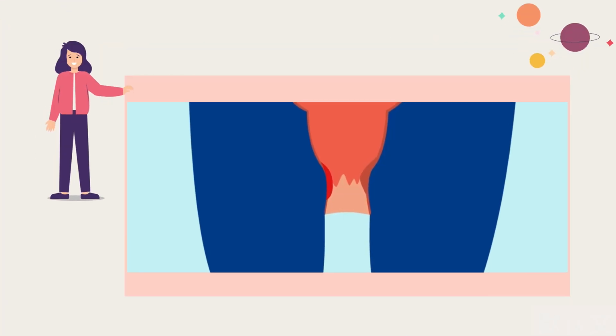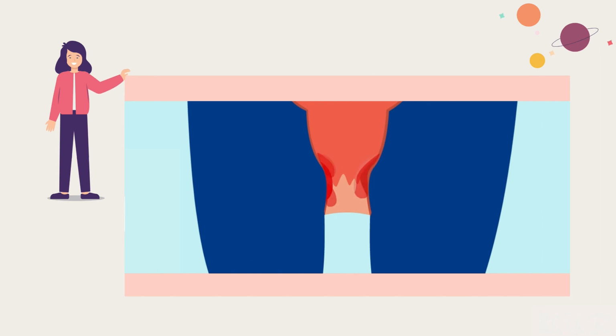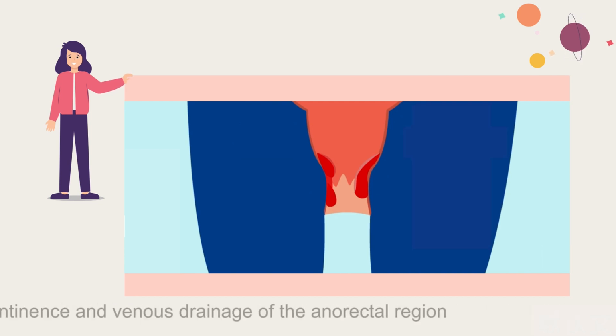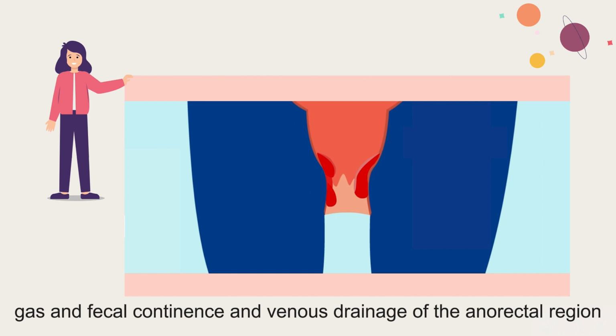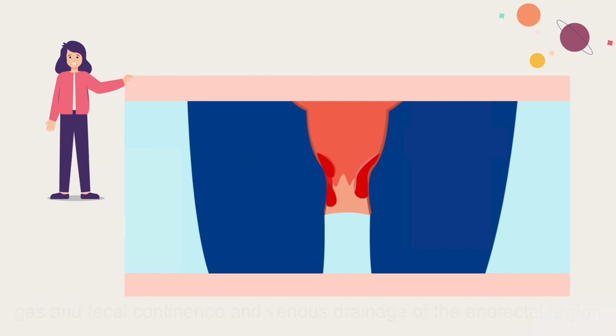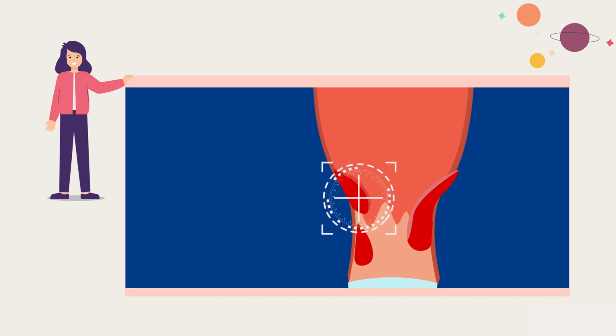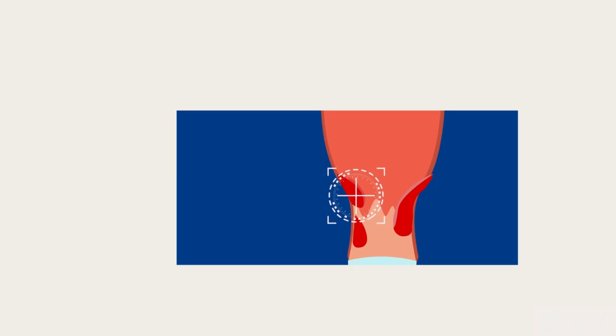Hemorrhoids are swollen veins of the hemorrhoidal plexus, a normal anatomical structure present in the anal canal that is involved in mechanical protection against the passage of stool, gas, and fecal continence and venous drainage of the anorectal region. Whenever the connective tissue that supports the anorectal region is compromised, hemorrhoids become clinically detectable.